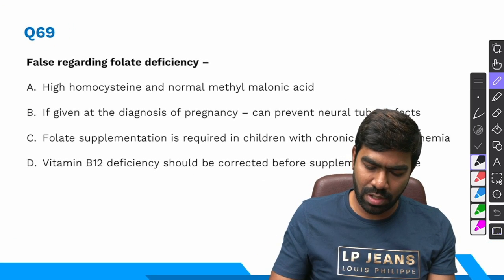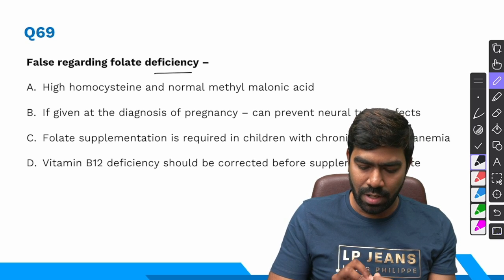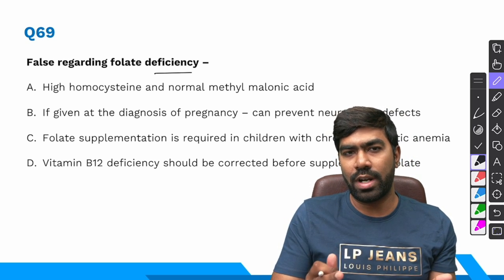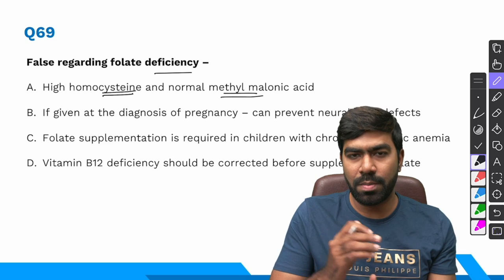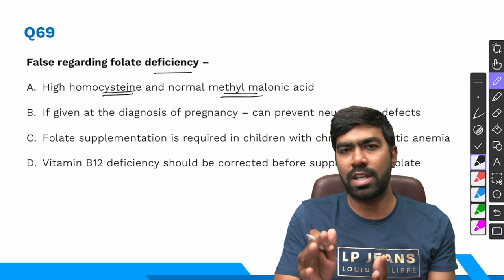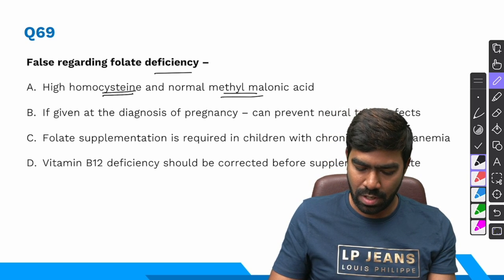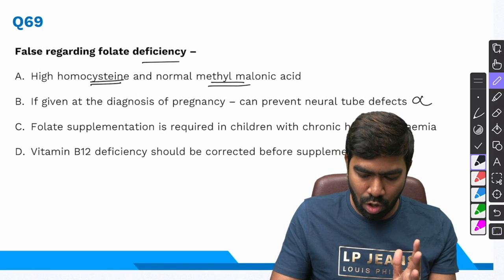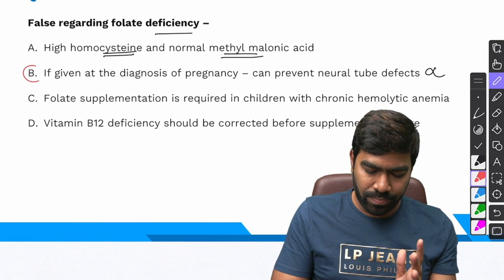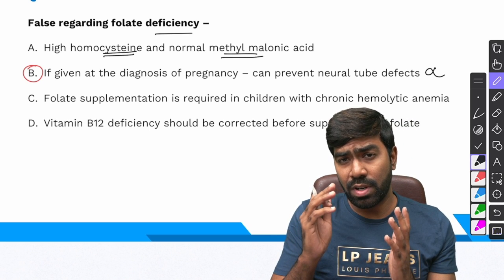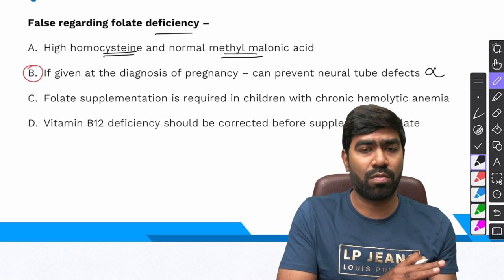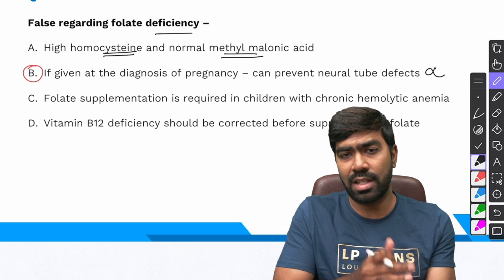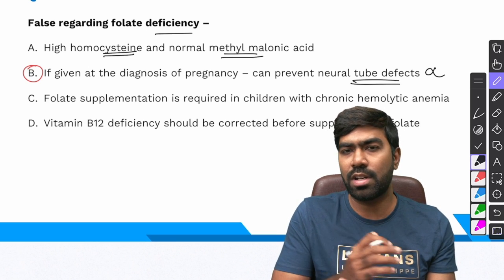Coming to 69th question, false regarding folate deficiency. Of course, one of the classic features of folate deficiency is high homocysteine but normal methylmalonic acid. If the methylmalonic acid is also high, you can confirm it's a B12 deficiency. Right. If given at the diagnosis of pregnancy, can prevent neural tube defects. This is a wrong statement because neural tube defects can be prevented only if you give a preconceptional folic acid. Giving folic acid at the time of diagnosis of pregnancy cannot prevent the neural tube defects.